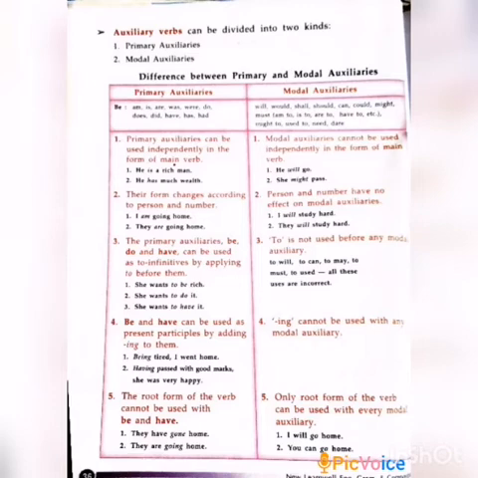Remember this point. And the fourth one, be and have can be used as present participles by adding ing. Being tired, I went home. Having passed with good marks, she was very happy. See, being and having are used as present participles. Already we know the ing form. Here ing cannot be used with any modal auxiliary, like willing, we cannot write. This is the wrong method. If you are using ing, it is only with the primary auxiliaries.